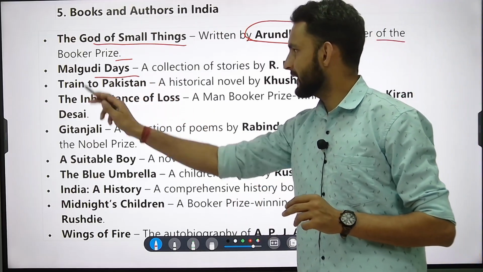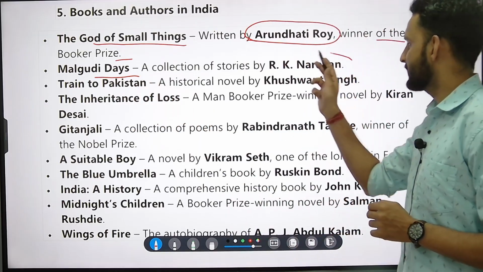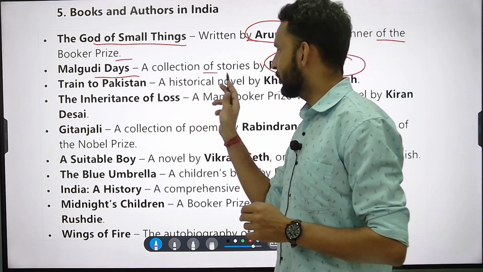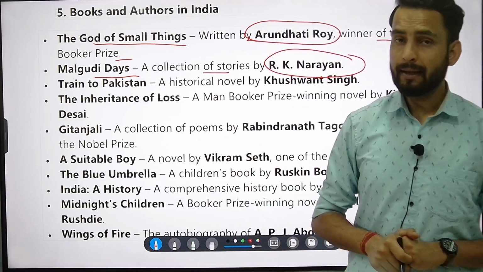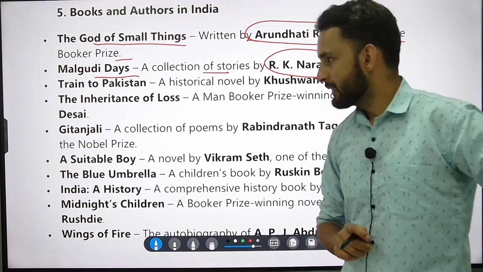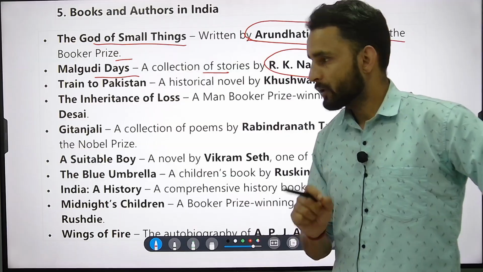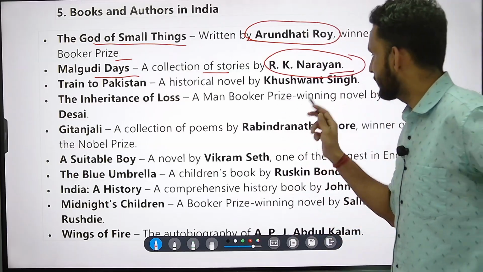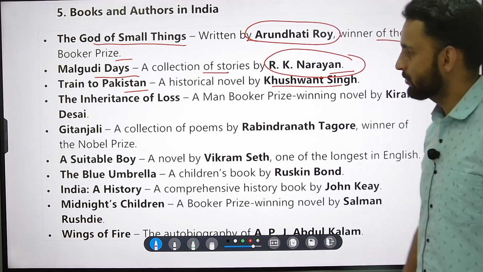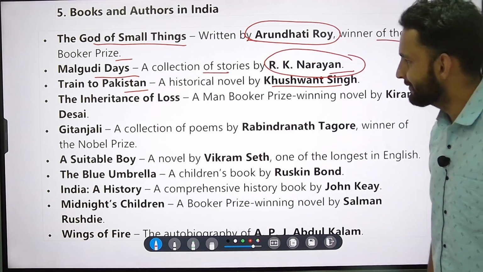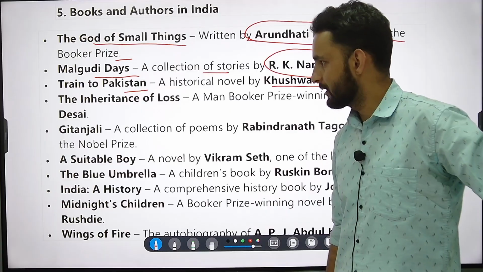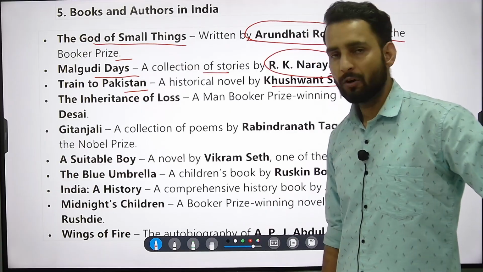Then there is this collection of stories which is Malgudi Days, which has often been the part of our childhood also. Malgudi Days, it is very important, a collection of stories by R.K. Narayan. Keep it in mind. Then there is one more, Train to Pakistan, a book written on the partition event, a historical novel by a very proclaimed author, and great patron of English literature.